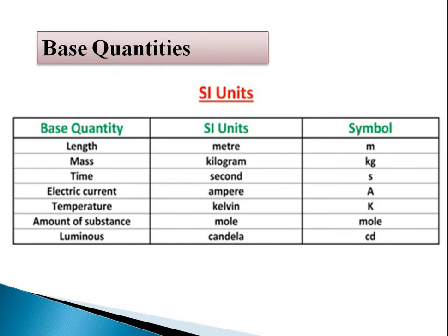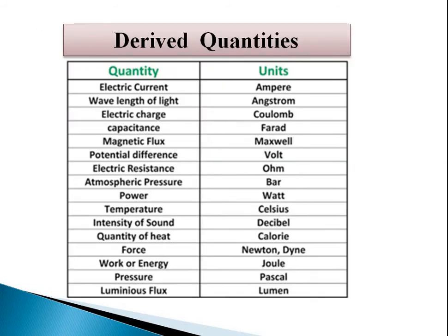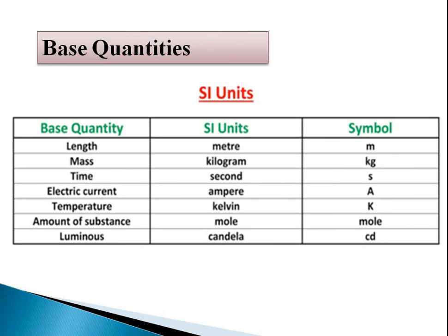Now these are some SI units: length, mass, time, electric current, temperature, amount of substance, and luminous or light intensity that we have discussed. And these quantities are basic quantities. These are the basic units, that is, length in meter, mass in kg, time in second.